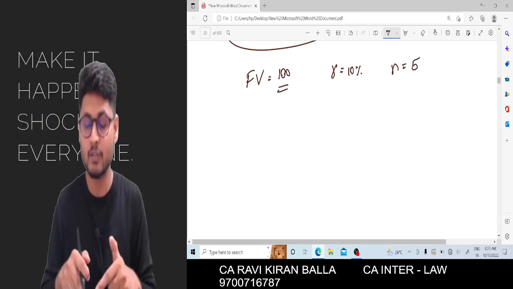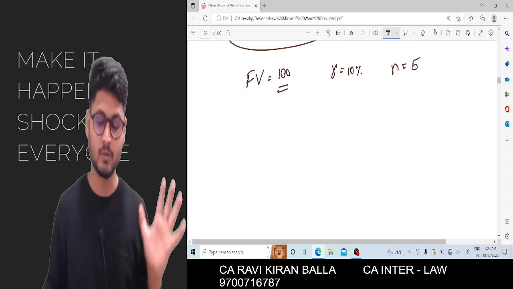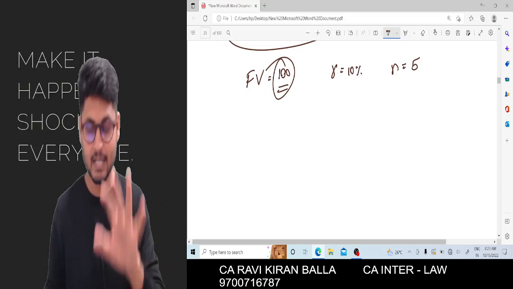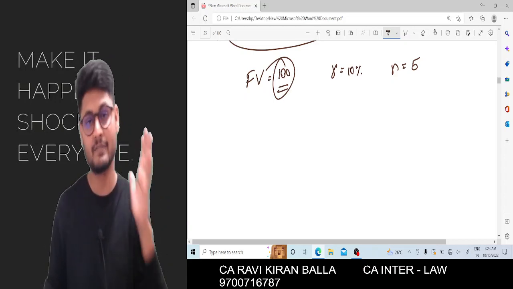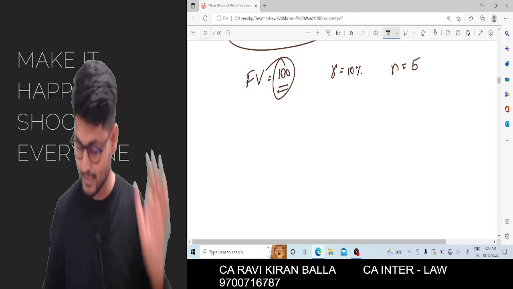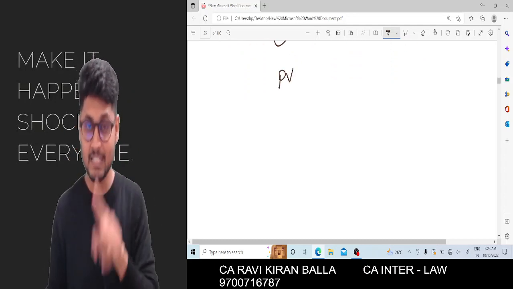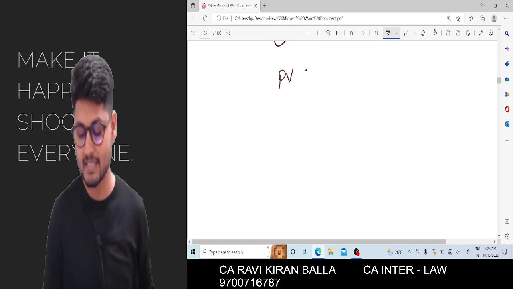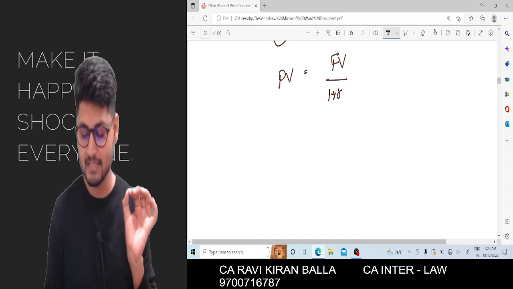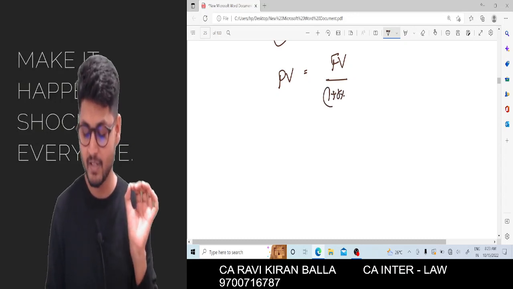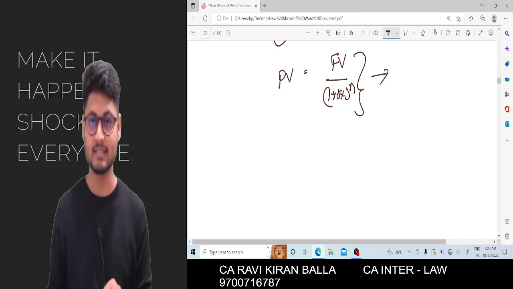So after 5 years you are going to get 100 rupees. Now what is the value of that 100 rupees today? This is what you are going to answer now. How to convert that future value into present value, that is the question. Now you know the formula of present value. Present value you are going to calculate, hence present value is equal to future value divided by 1 plus r percentage power n.